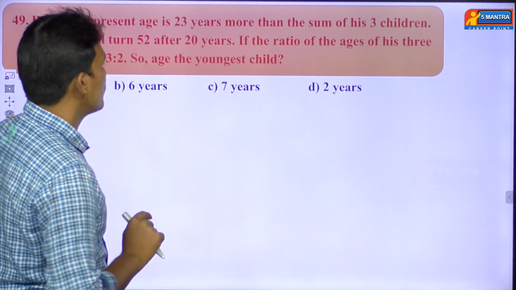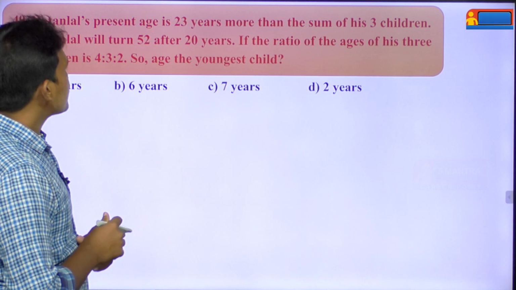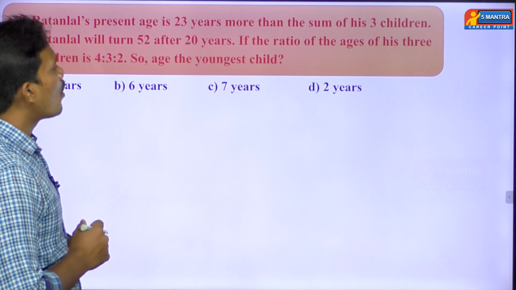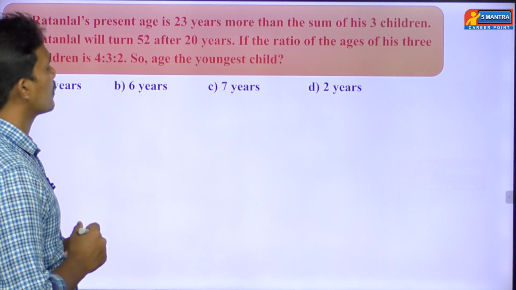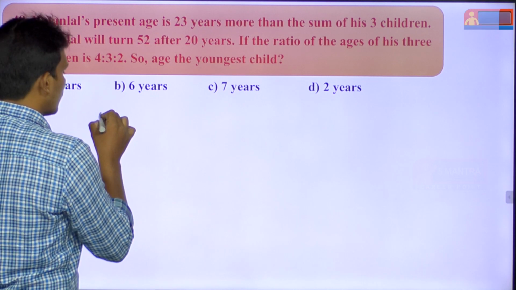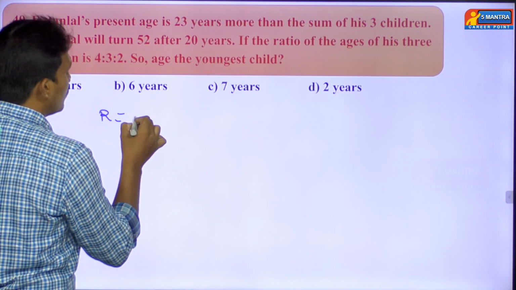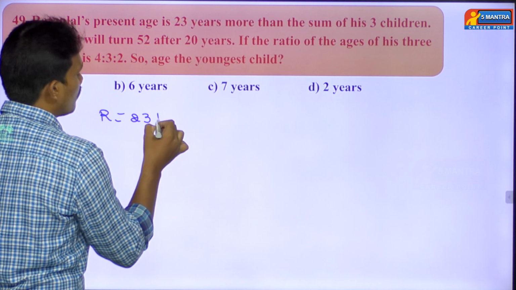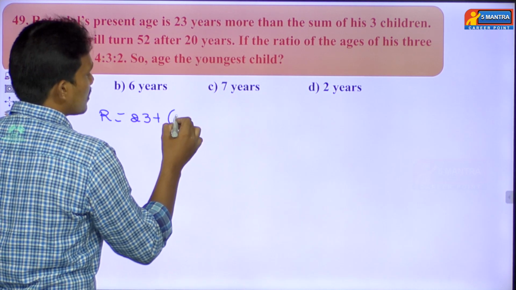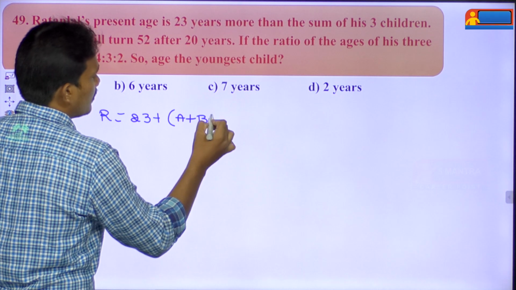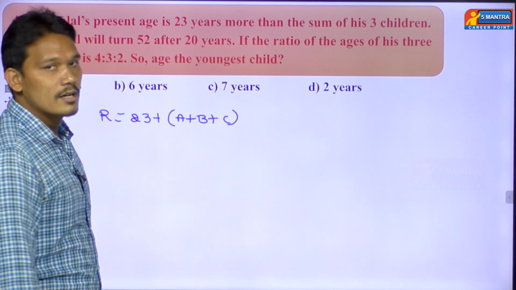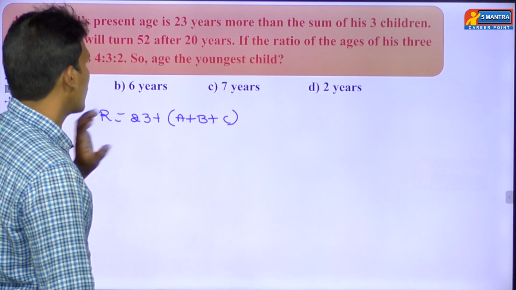Read the question. What has the question given? Ratan Lal's present age is 23 years more than the sum of his 3 children. First point: Ratan Lal's age is equal to 23 more than his three children. Let us assume A, B and C, so his children are A, B, C. This is the first point he has given.